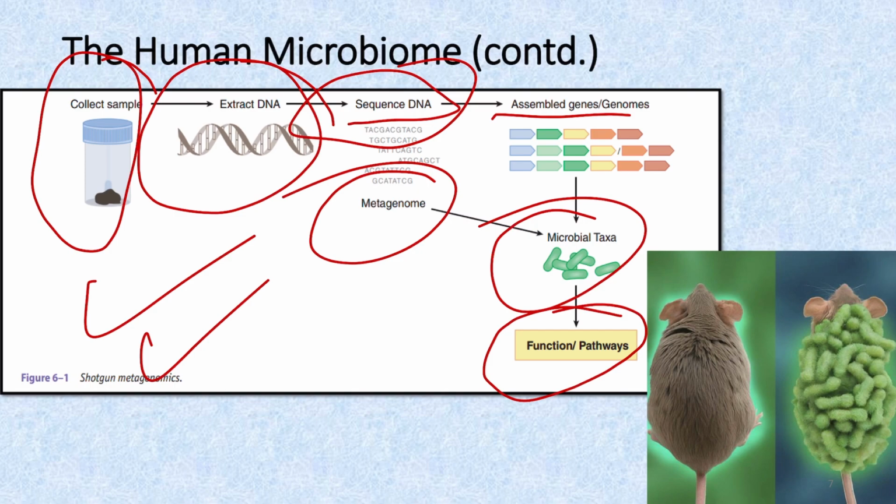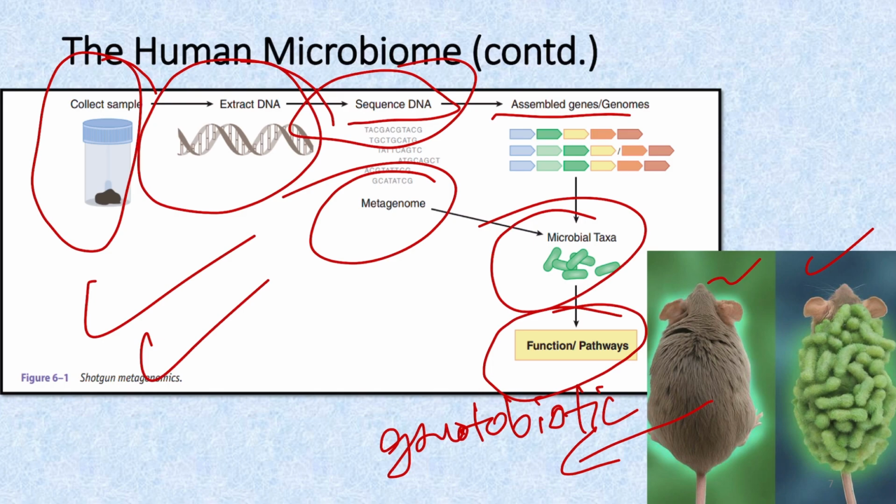Here you can see the images of two mice. So this one is the gnotobiotic mice, that is the mice which is germ free, or is having one particular microbe, and on the other hand it is the wild type of mice, which has all the different types of microbes, as you can see here. So this is just a pictorial representation of gnotobiotic mice.